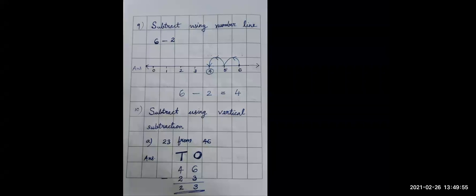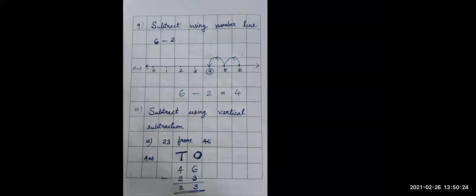Next we have subtract using vertical or column method. Vertical or column method means we are writing the numbers one below the other. And here we have the first one, 23 from 46. 23 from 46 means 46 minus 23. So here the bigger number is 46. So we will write the bigger number first, 46. Below 46, we write the second number, that is 23.